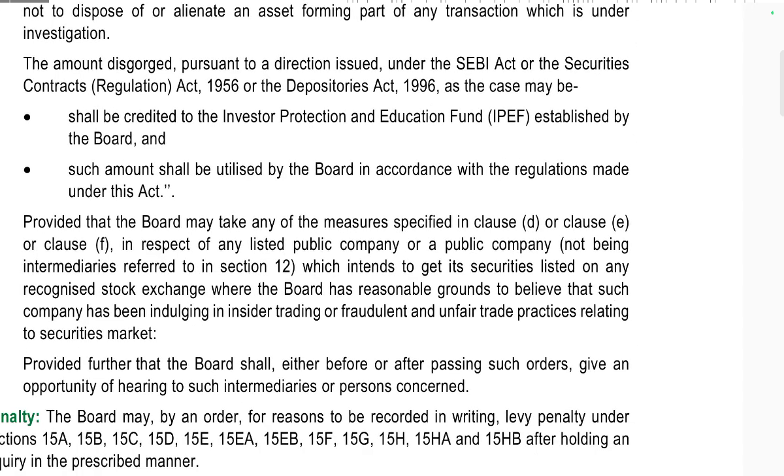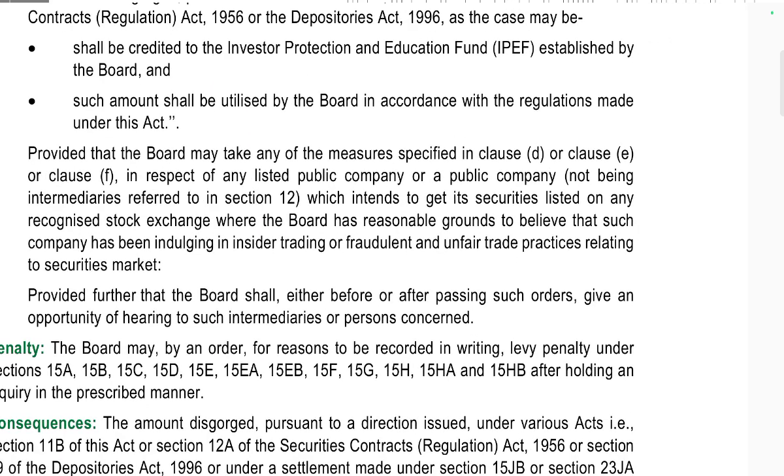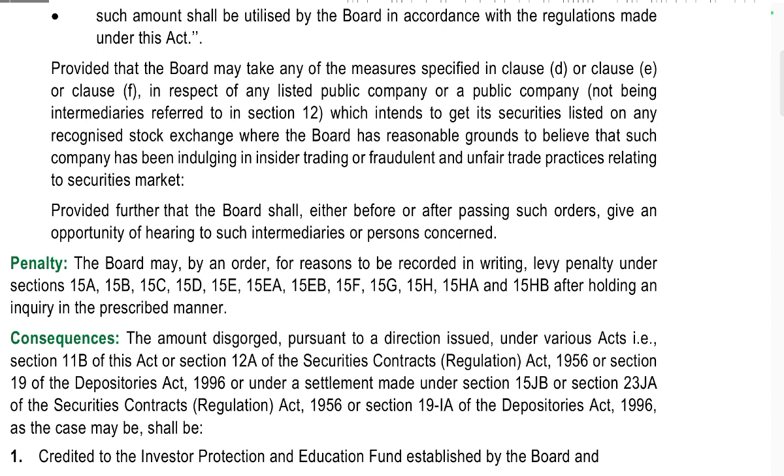Amounts disgorged pursuant to the directions issued under the SEBI Act, Securities Contracts Act 1956, or Depositories Act 1996, as the case may be, shall be credited to the Investor Protection Fund established by the board, and the amount shall be utilized by the board in accordance with the regulations under the Act. Provided the board may take any of the measures specified under Clause D, Clause E and Clause F with respect to listed public companies and public companies not being intermediaries referred to in Clause 12, which intend to get their securities listed in any of the stock exchanges, when the board has reasonable ground to believe that such companies have been